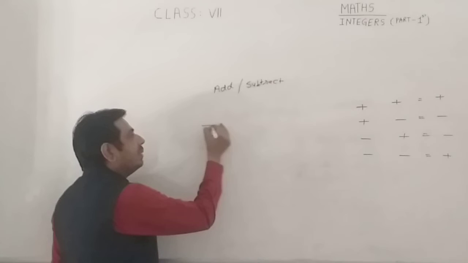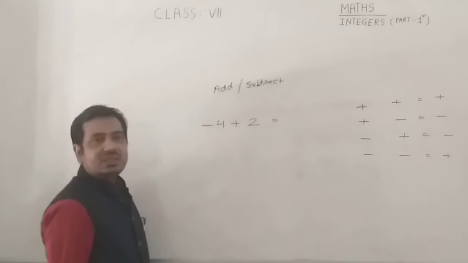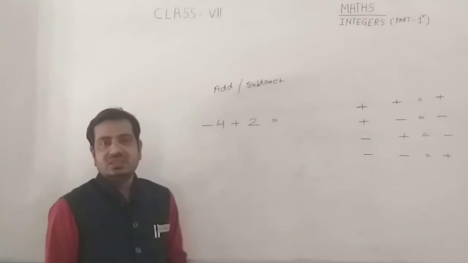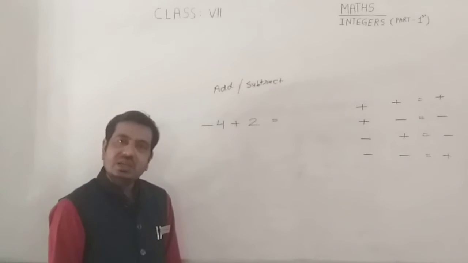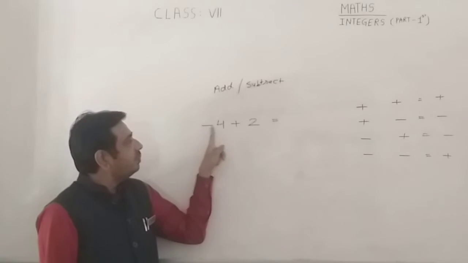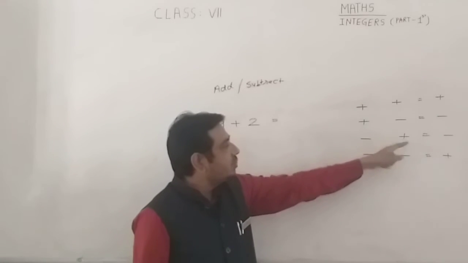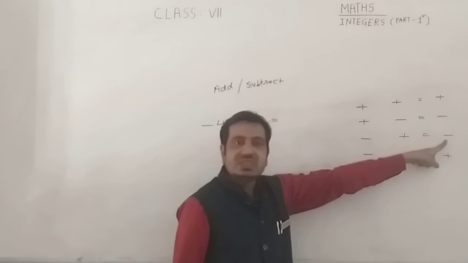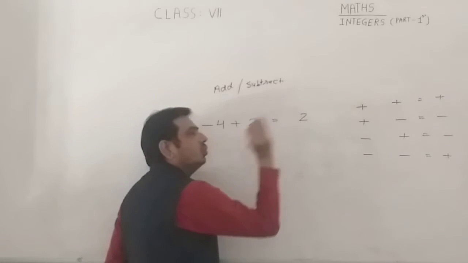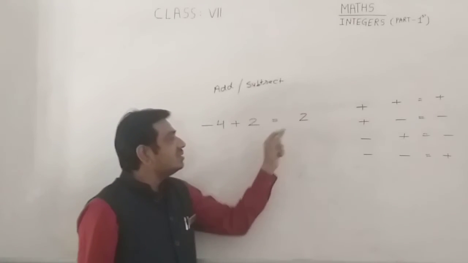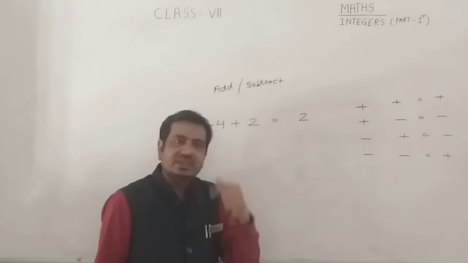Example, -4 and +2. I want to solve this. So class, here there are two integers, first -4 and second +2. Then first number is negative and second is positive. So where first number is negative and second is positive, what do you do? You have to subtract. So if you subtract 4 and 2, you get 2. Okay class, but integers are always with sign.